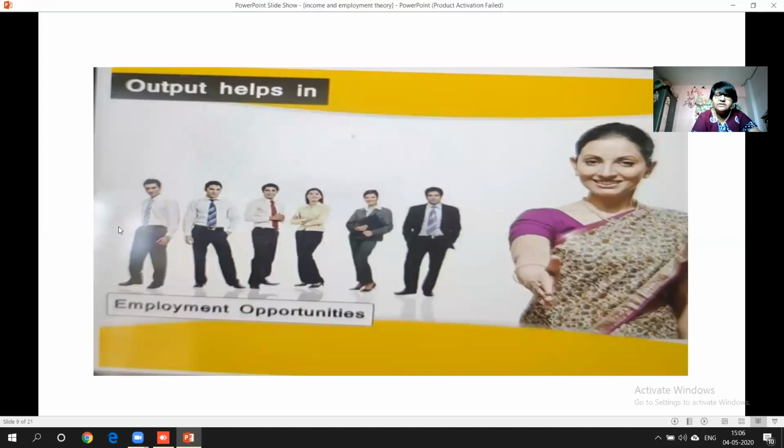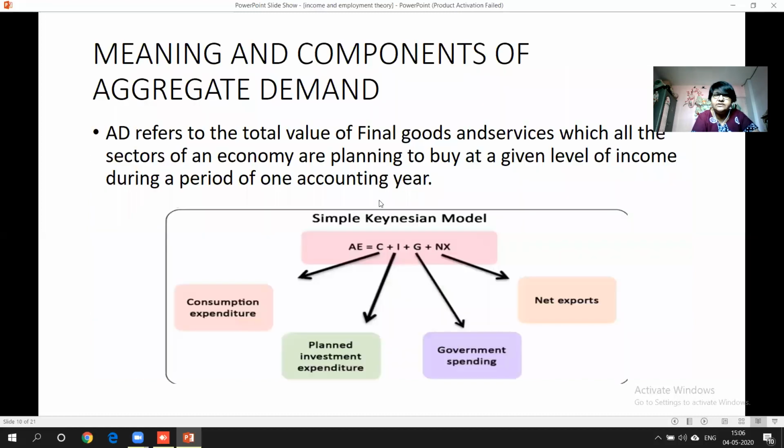You can see here, once again, another example is given that if output helps in employment generation, more output, obviously, if employment opportunities will increase, if we want to produce more, right? If the demand is more, what will happen? To overcome the demand, what will be done? The supplier will start producing more. And if he wants to produce more, he will employ more people. That's why whenever we say that we have to increase the output, obviously we need to increase employment, right?